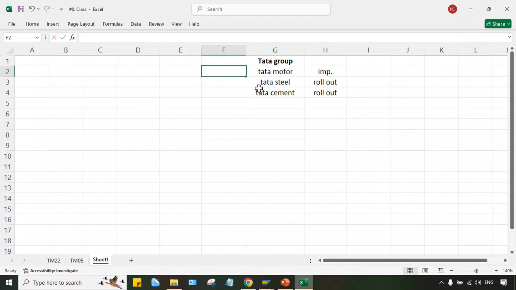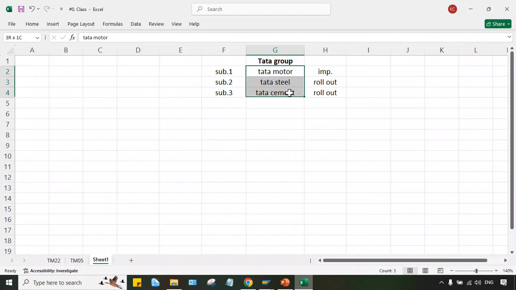Let's suppose this is subsidiary 1, then subsidiary 2 and subsidiary 3. When you post transactions, the same server will be used. The benefit is there, guys. First of all, there will be multiple customers and vendors that are common to Tata Motor, Tata Steel and Tata Cement.